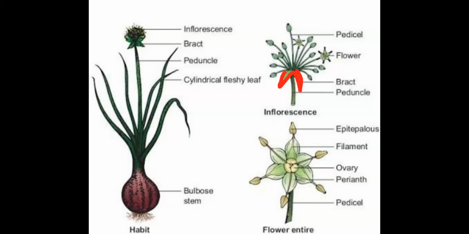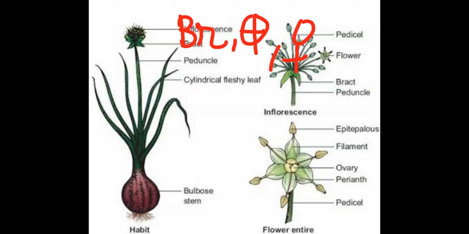Remember, this is the pedicel, this structure, pedicel. At the base of the pedicel, green leaf-like structure is present that we call bract, right? So we write the formula starting with the bracteate flower, Br. Then next, symmetry, actinomorphic, bisexual. Over here we don't use the calyx and corolla words because here it is the perianth condition, so directly we write the tepals. For that we write P.